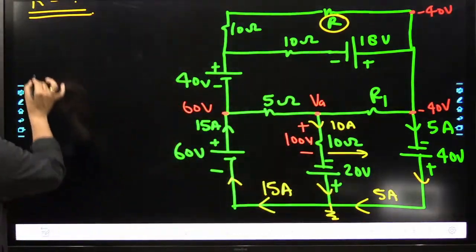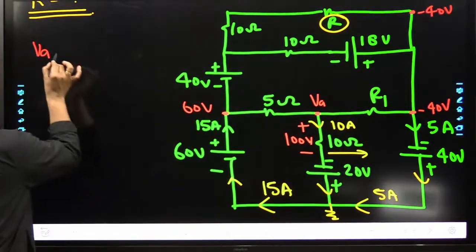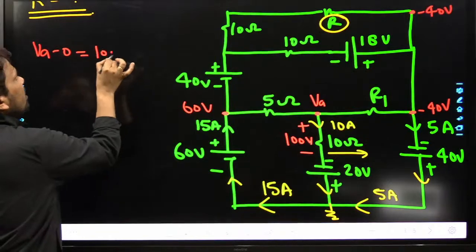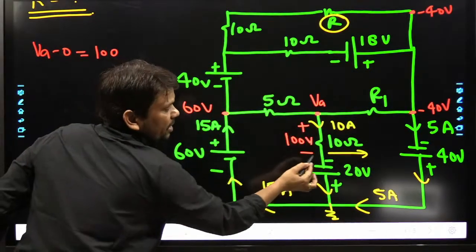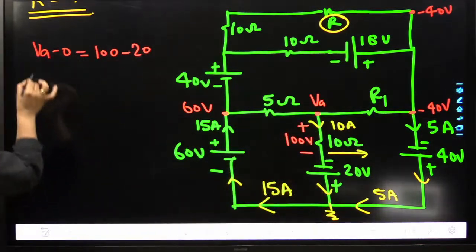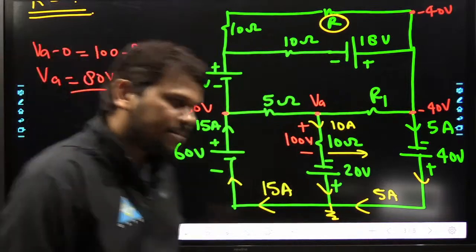So see how we can calculate. VA minus this 0, so 0 is equal to how much? This is positive 100, see the polarity from this side, and then minus 20. So how much is this VA? VA simply will be 80 volts. Hopefully this thing is clear.